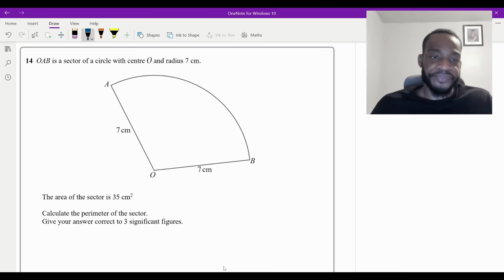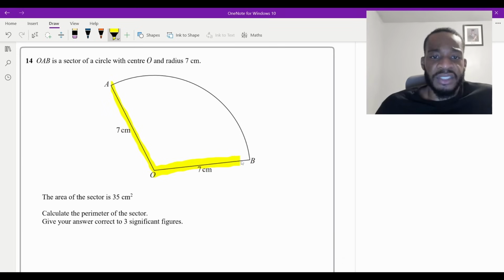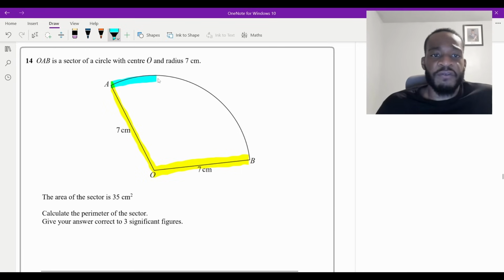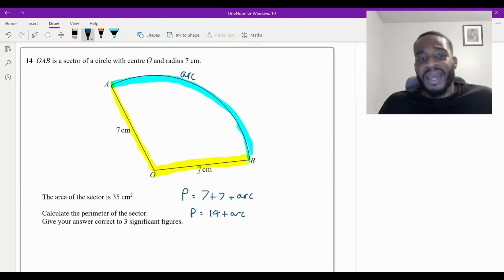Okay, so perimeter. Firstly, what is the perimeter? Well, the perimeter is going to be all of the sides added together, isn't it? So it's going to be this side, which is 7, plus that side, which is 7, plus this side in blue, which we don't know, but this is the length of that arc, isn't it? Let me write arc here. This is the arc length right here. The answer for the perimeter straight away is going to be 7 plus 7 plus the length of the arc, which I don't know. So I'm going to just say P is equal to 14 plus the length of the arc. Now, how do I calculate that arc?